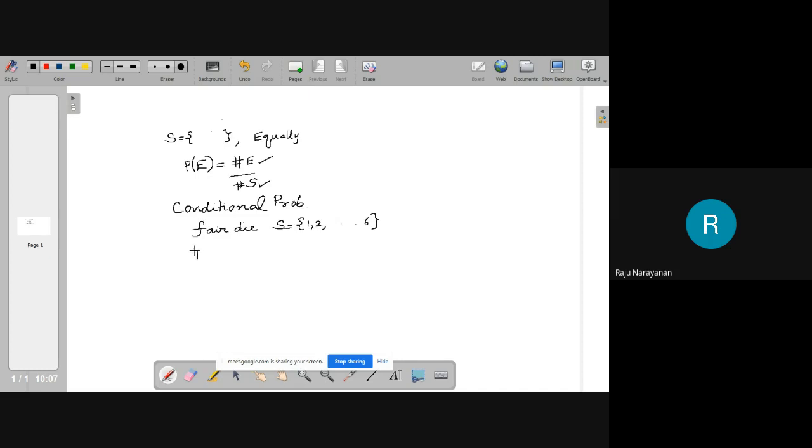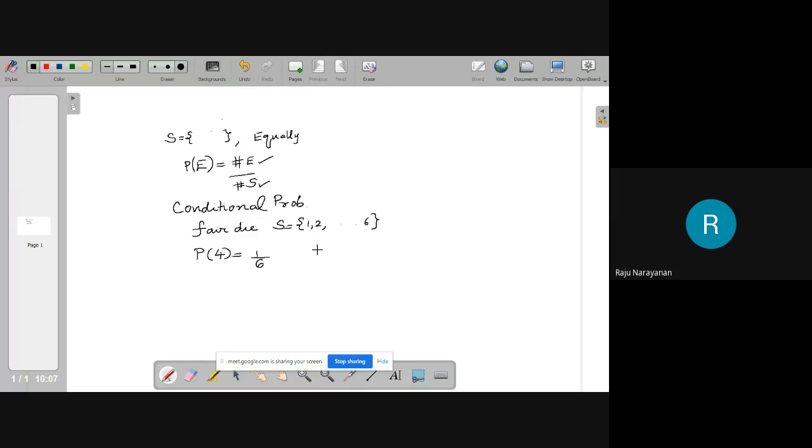What is the probability of getting face 4? Only one point is favorable to face 4, out of 6. Therefore, probability of getting face 4 is 1 by 6.